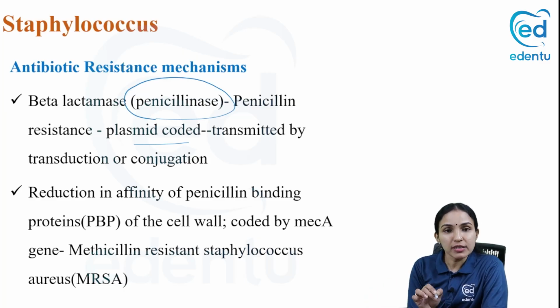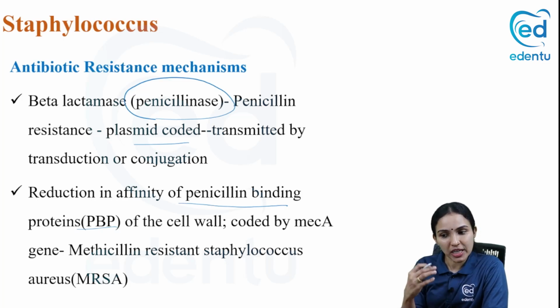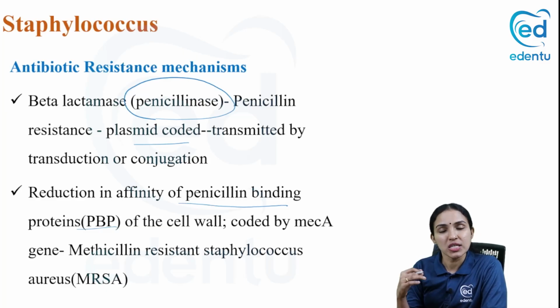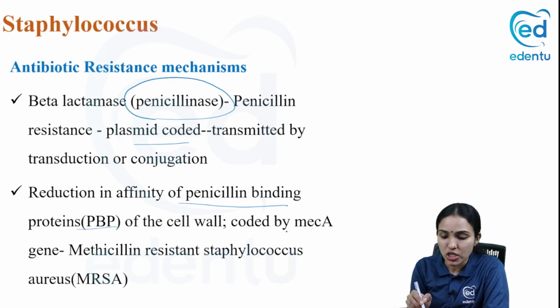Okay. Then there is another mechanism by which it becomes resistant to cloxacillin also. It is because of reduction in the affinity of the penicillin binding protein. This bacteria has a special protein called penicillin binding protein, to which the penicillin molecule acts. If the affinity becomes less for this penicillin binding protein, penicillin cannot bind on it. So in that case, it becomes resistant even to cloxacillin. So there is reduction in the affinity of the penicillin binding protein, which is coded by a special gene called mecA gene.